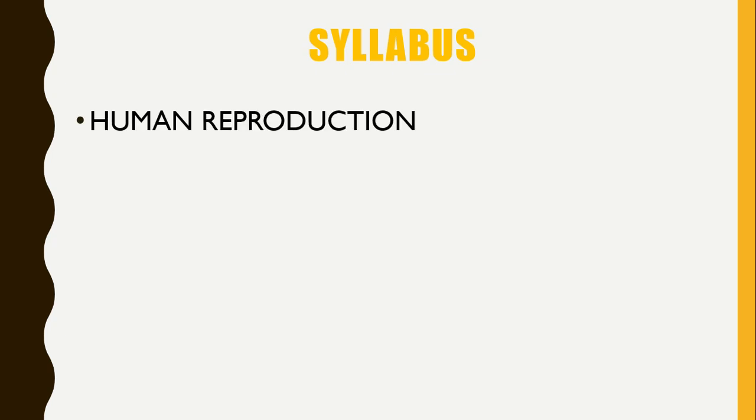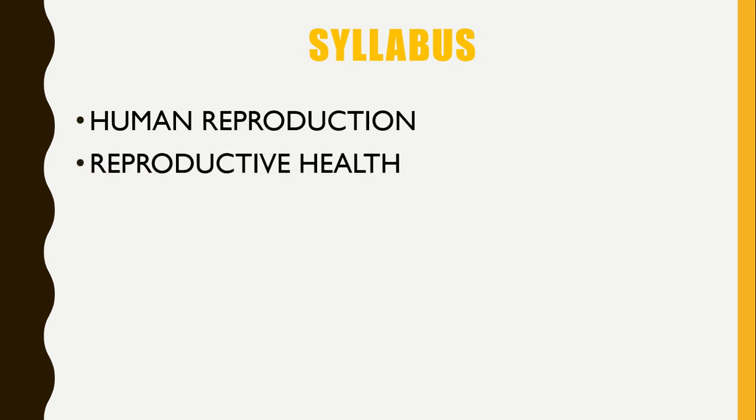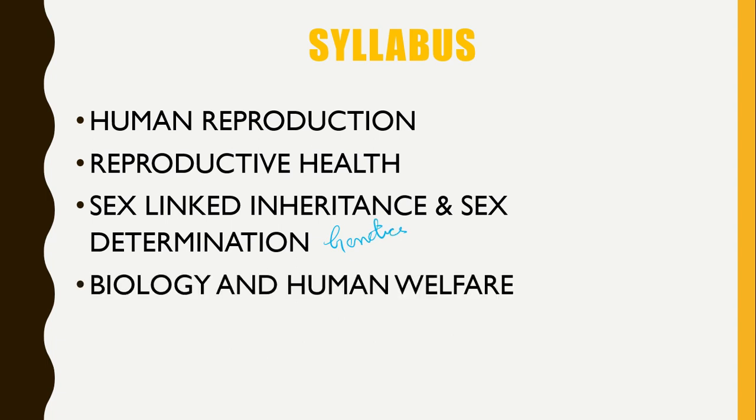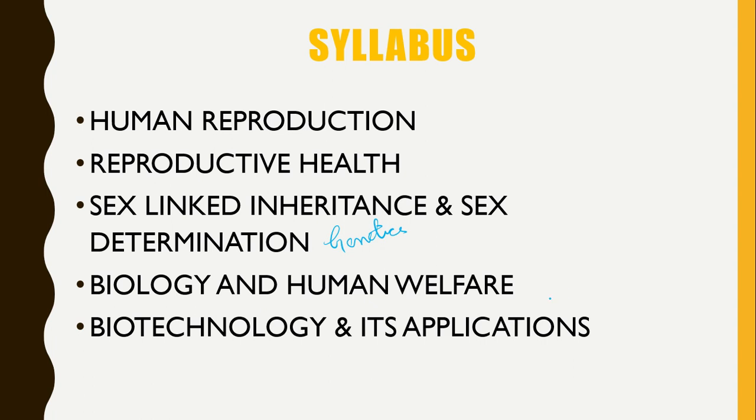So the first chapter will be human reproduction. Then we need to study reproductive health. Then sex linked inheritance and sex determination, which comes under your genetics unit. And then biology and human welfare. And then biotechnology and its applications. So these will be the topics that we need to study this year.